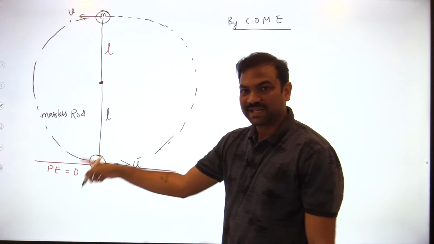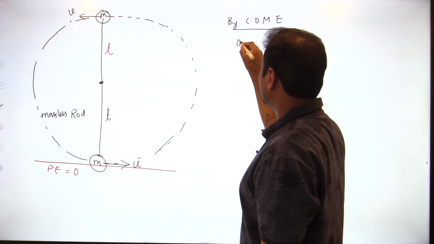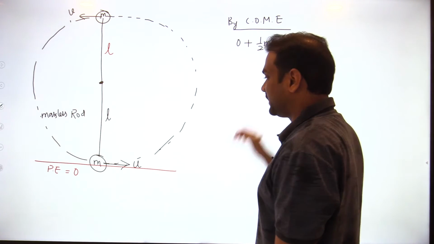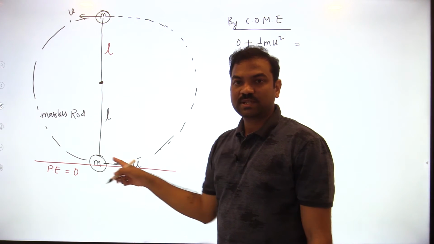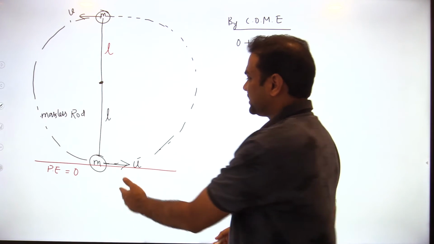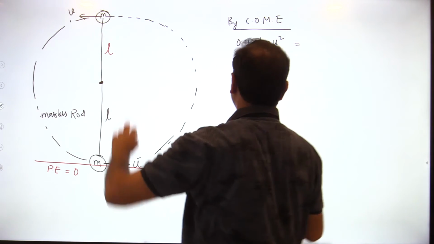What is the bottommost point energy? Potential energy is 0, and kinetic energy is half m u square. This is equal to the kinetic energy plus potential energy at the top. What is the potential energy at this point?